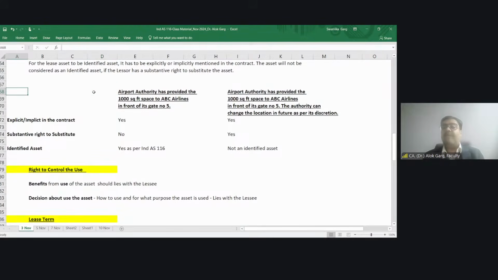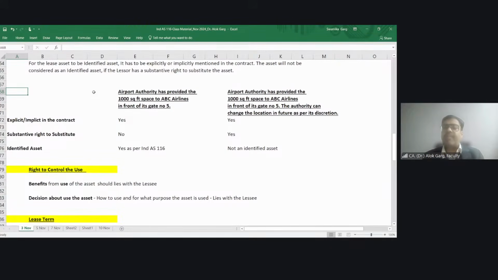Now what happened? For example, when you visited Delhi airport and entered from gate number 4 or gate number 5, you saw there is a boarding counter of an airline company, right? But after 6 months, when you visit there, you find the boarding counter of that airline is not there in front of gate number 5 or gate number 4, but it is now shifted to in front of gate number 2. And you find that in front of gate number 4 and 5, there is a counter of Starbucks and Hamleys, etc.